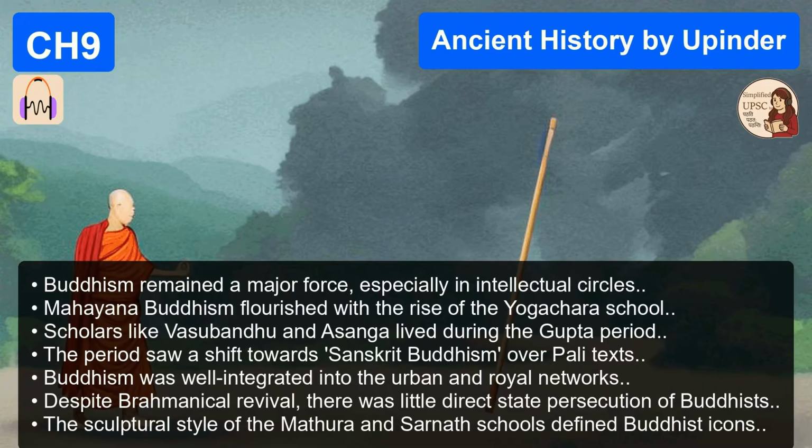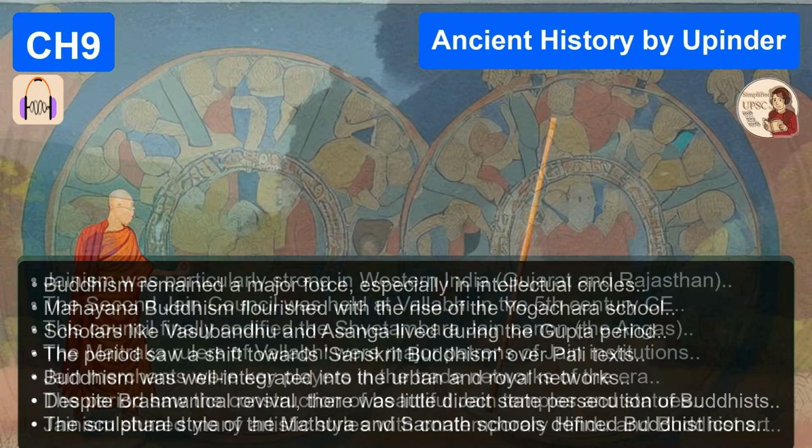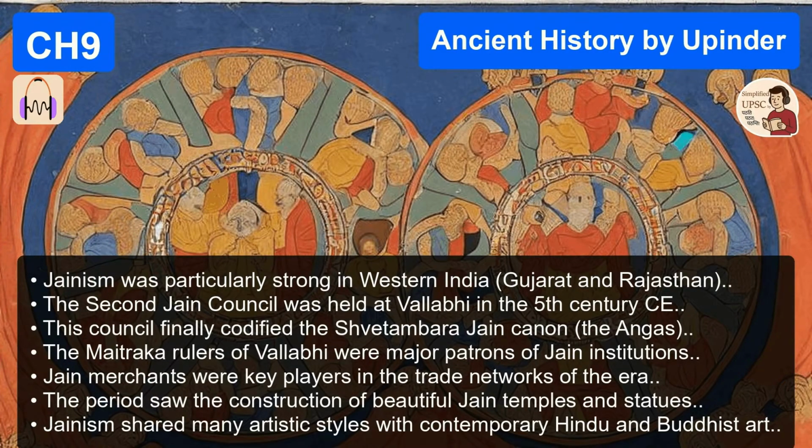And in architecture, we finally get standing temples. We move out of the caves. Yes, we see the transition from rock-cut caves to structural temples. And the crucial site, the one you have to remember, is the Dashavatara Temple at Deoghar in Uttar Pradesh. Why Deoghar? What's so important about it?